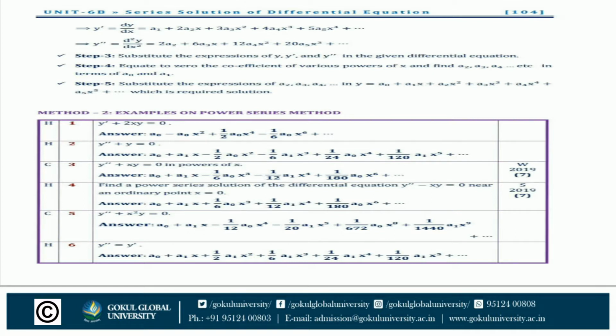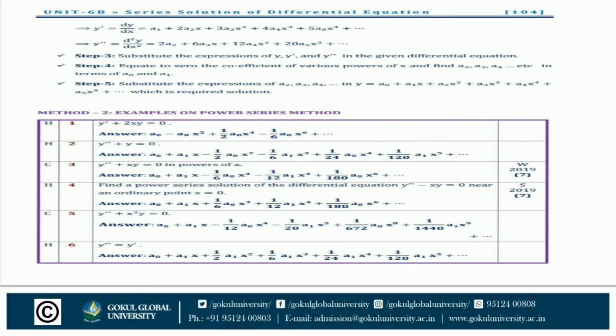Step number 3. Substitute the expansion of y dash and y double dash in the given differential equation. Step number 4. Equate to 0 the coefficient of various powers of x and find a2, a3, a4 etc. in terms of a0 and a1. Step number 5. Substitute the expansion of a2, a3, a4 in y.